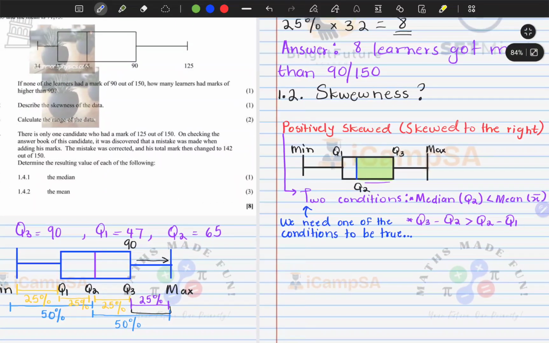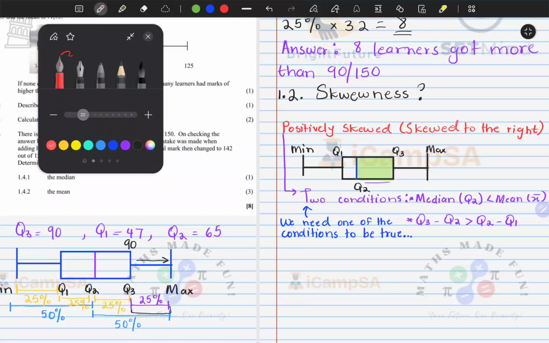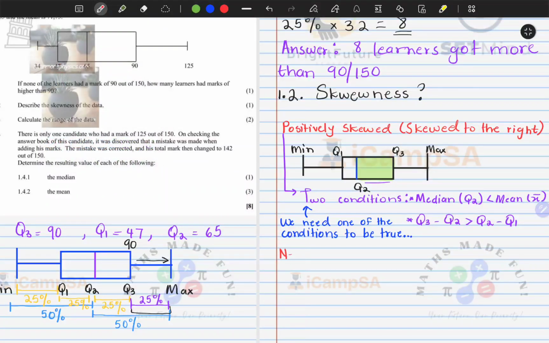Okay, so that is what happens with positively skewed data, guys. Now let's have a look at negatively skewed data. This will usually also be called skewed to the left. So when they say the data is skewed to the left, how can we tell? By looking at our box and whisker.